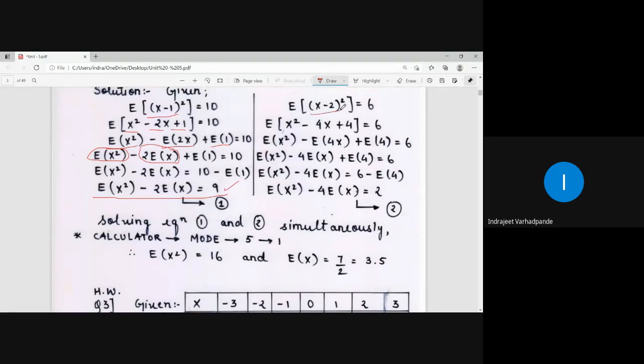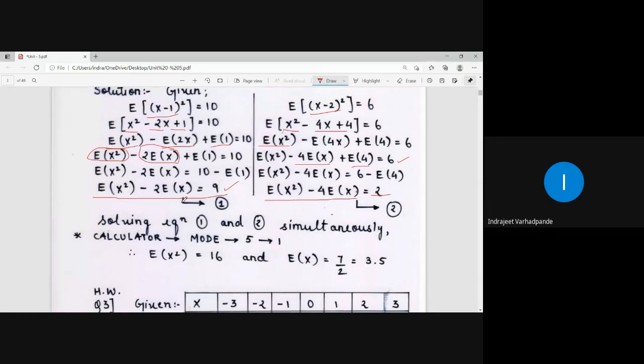Similarly, expand this x minus 2 whole square. What is the expansion? X square minus 4x plus 4. Expectation of x square minus 4 into E of x plus E of 4 is equal to 6. What is expectation of 4? 4 itself. 6 minus 4 is 2. So what is my equation? Expectation of x square minus 4 into expectation of x.